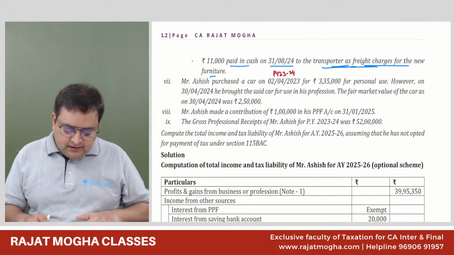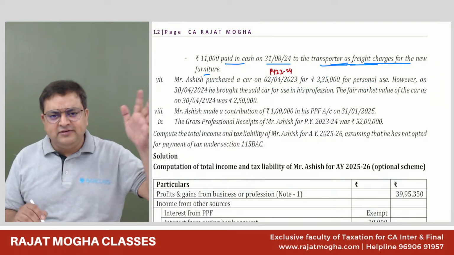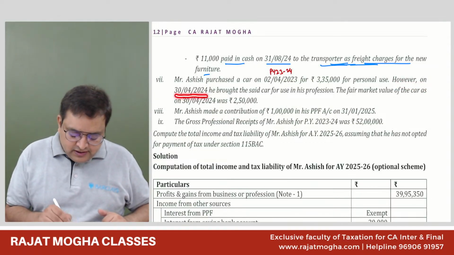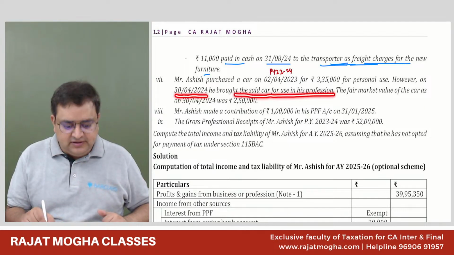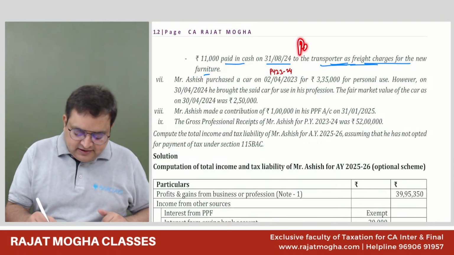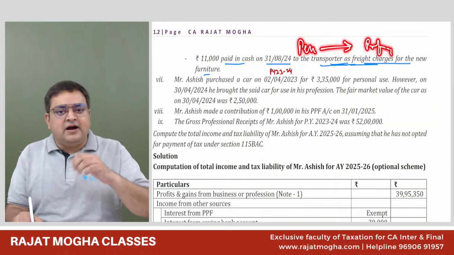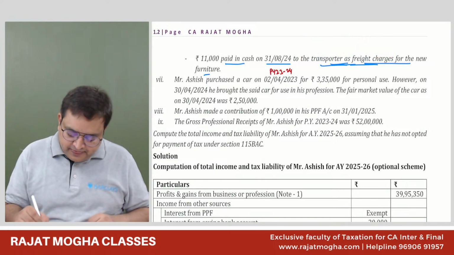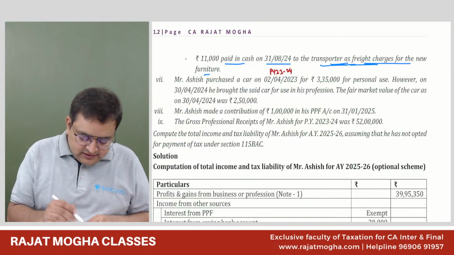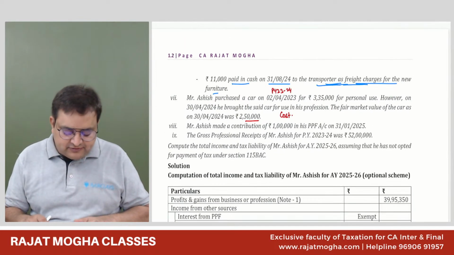Okay. So he has purchased a car on this date for 3,35,000 for personal use. So it was his personal car. Correct. However, on 30/4/2024, he brought the said car into his profession, in his business. Personal asset now converted into a professional asset. The fair market value of the car as on this date was 2,50,000 rupees. Tell me, what would be the cost of the car which we will record in our books?